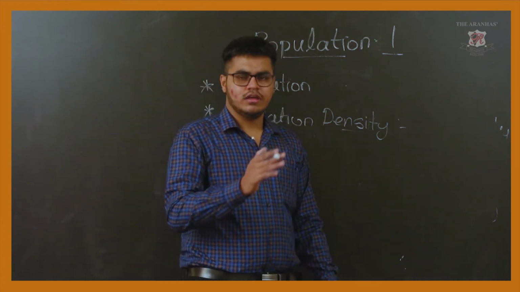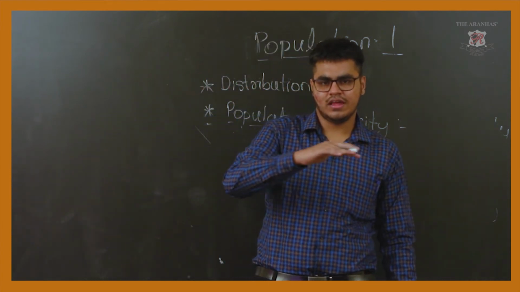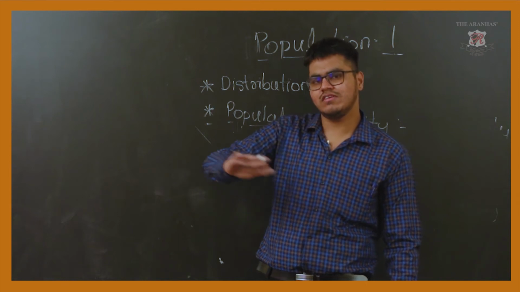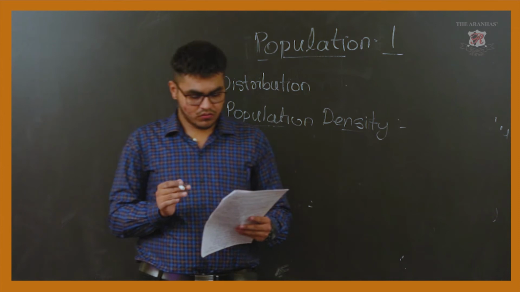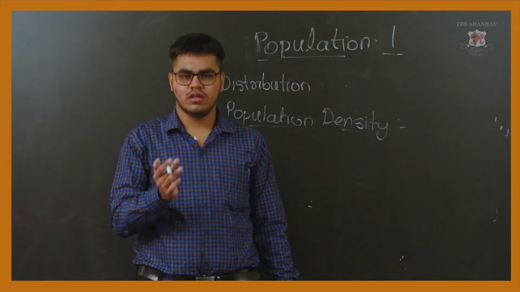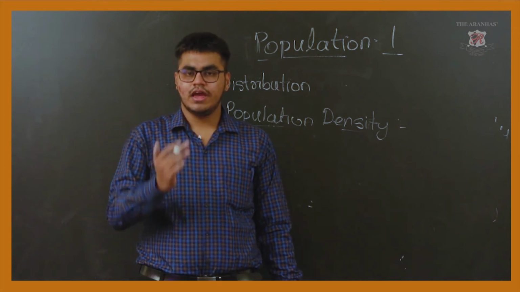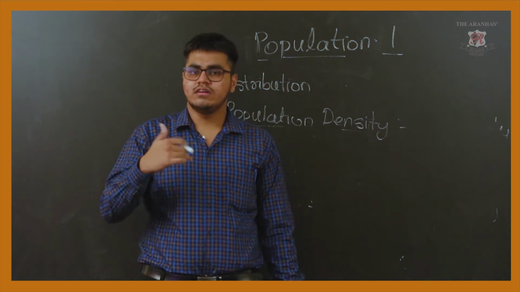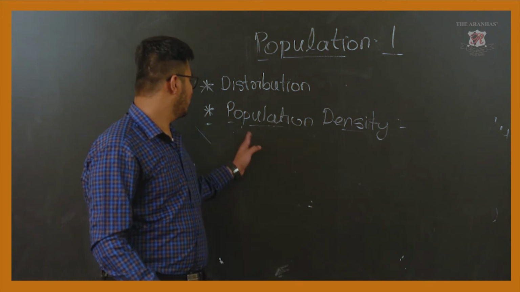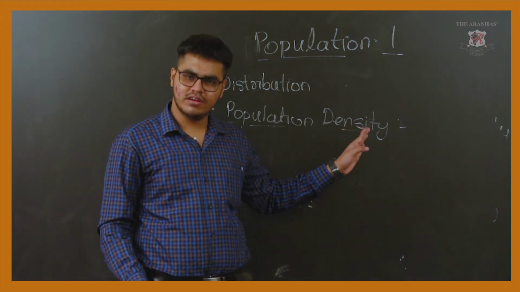First of all, the population and land are unevenly distributed, and to study the distribution of land and population we can understand it better using the term population density.